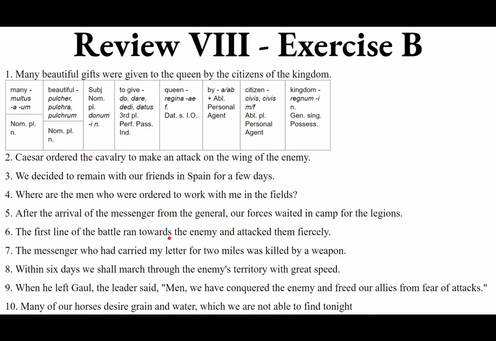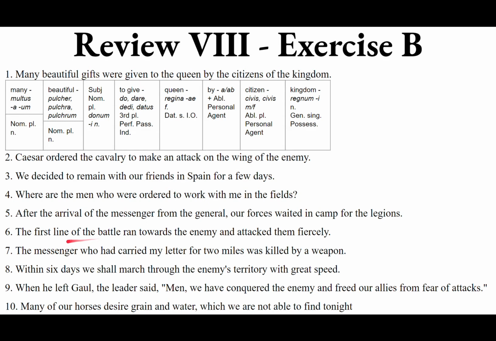Let's go with ran. That's our verb, because the first line did the action of the running. It's curro, currere, cucurri, cursus. The first line did, it ran. Third person singular, perfect active indicative. So cucurrit. Prima acies cucurrit, and they ran towards the enemy.